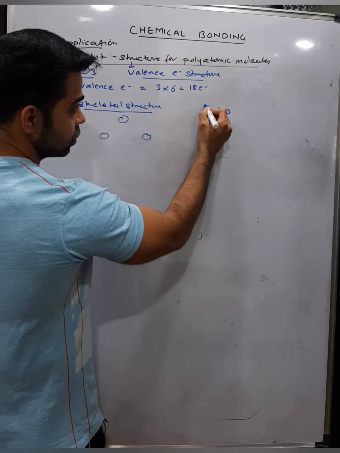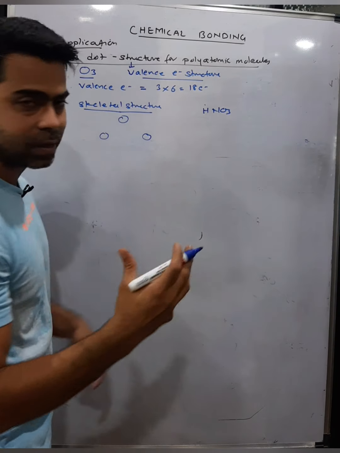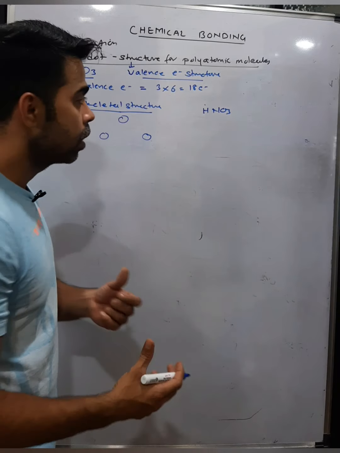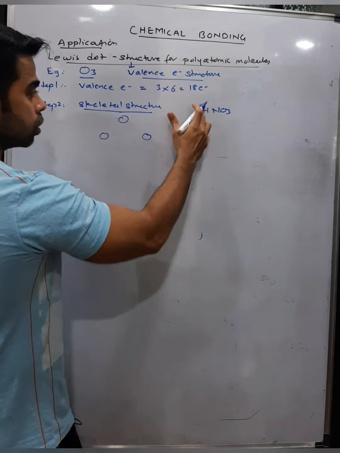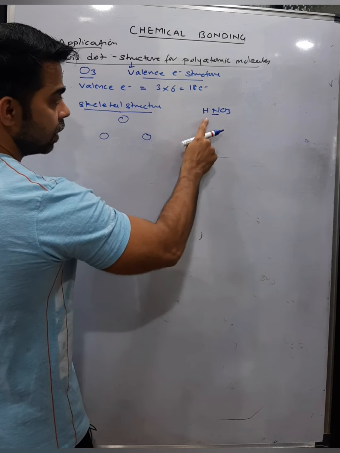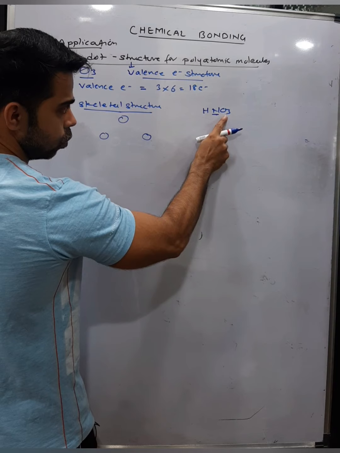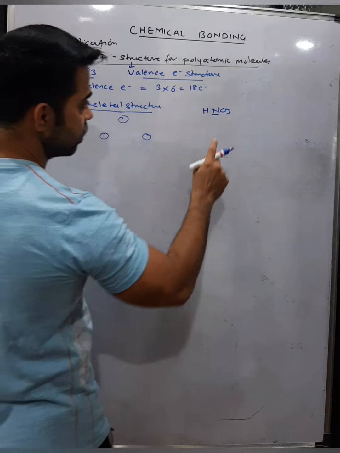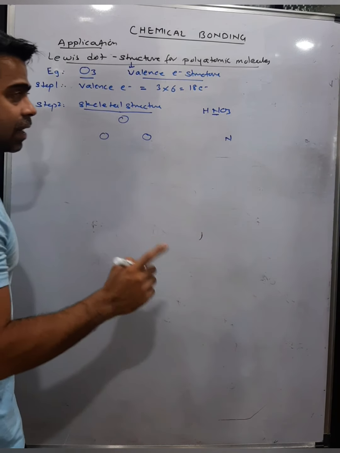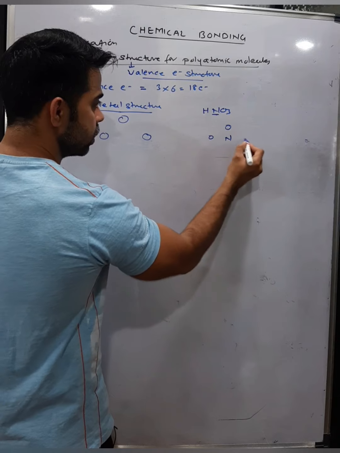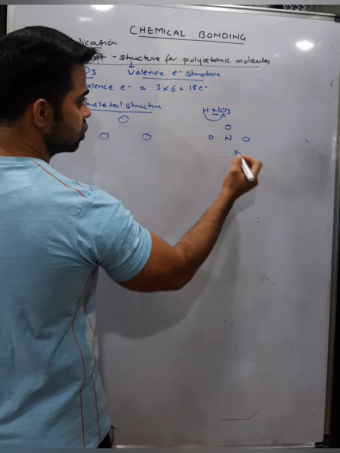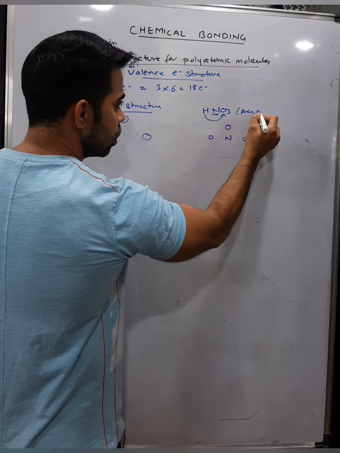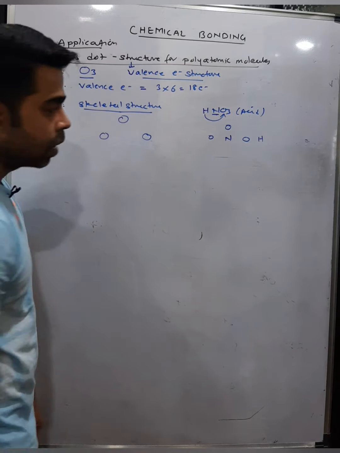In this case, it's an acid basically. And in an acid, you just need to have a little bit of idea about acid-base, and about molecules where the hydrogens are directly attached to a carbon. For example, if I talk about HNO3, leaving hydrogen, there is NNO. If you compare the electronegativity of N and O, then the less electronegative atom, that is N, should be written in the center. Then you surround 3 oxygen with it. And hydrogen will go to the oxygen. If it is an acid, obviously hydrogen is attached to an oxygen. If it is an acid, hydrogen will always be attached to O. Now look at this example.